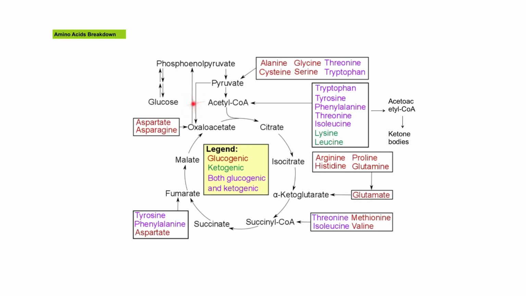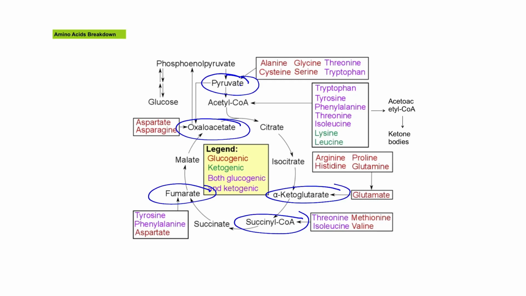This figure shows the catabolites of the 20 amino acids. The 20 amino acids that we learned earlier, in their catabolism, will be degraded to just 7 metabolites. They are pyruvate, oxaloacetate, fumarate, succinyl-CoA, alpha-ketoglutarate, acetyl-CoA, and also acetoacetyl-CoA.